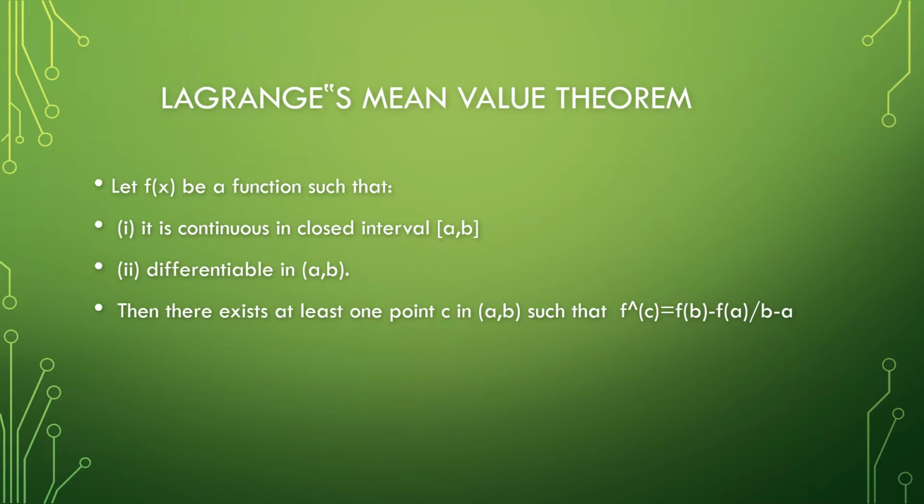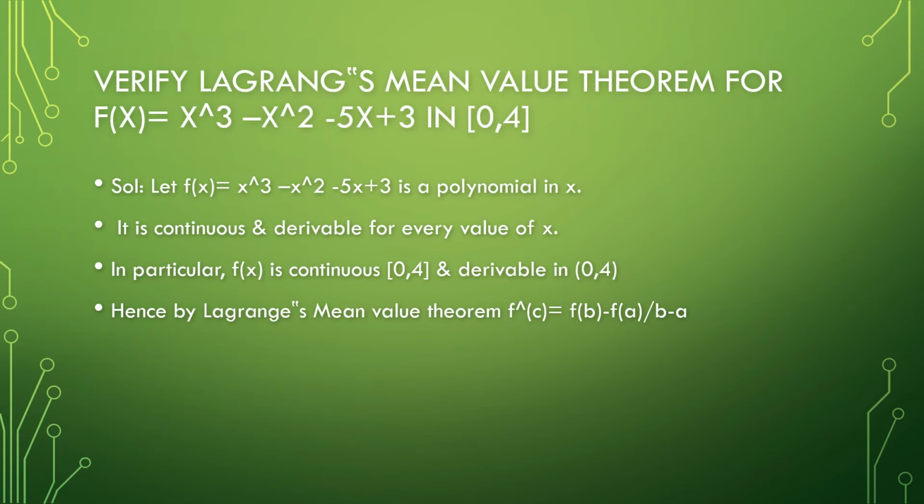Lagrange's mean value theorem. Let f(x) be a function such that it is continuous in the closed interval [a, b] and differentiable in the open interval (a, b). Then there exists at least one point c in the open interval (a, b) such that f'(c) = (f(b) - f(a)) / (b - a). Let us verify